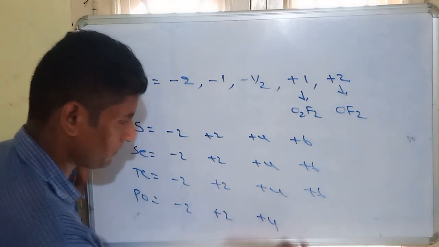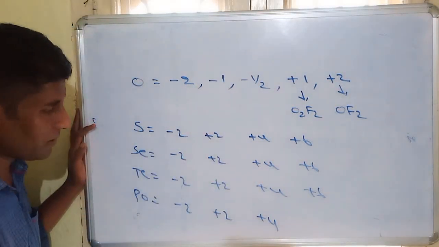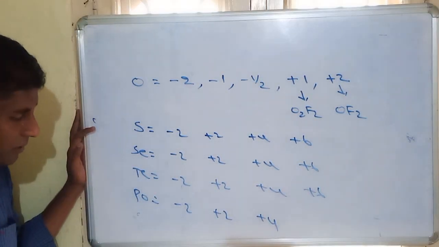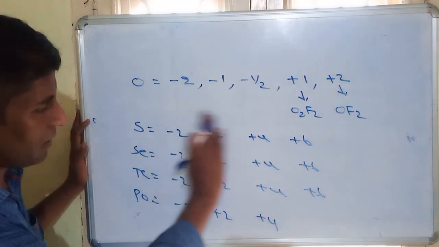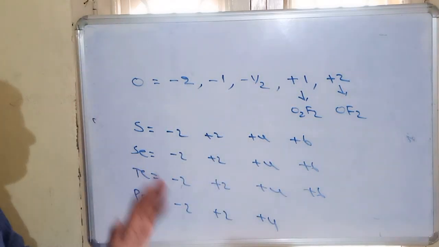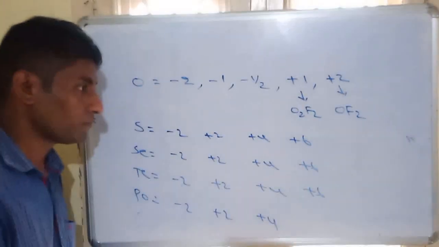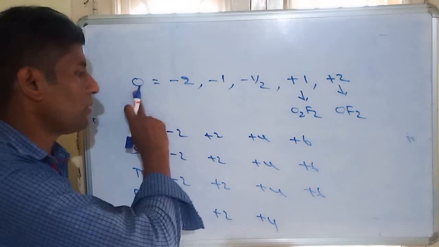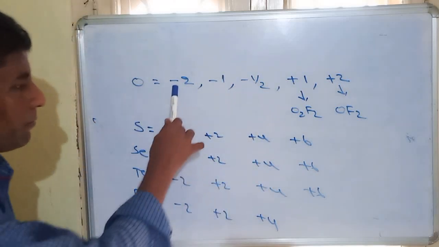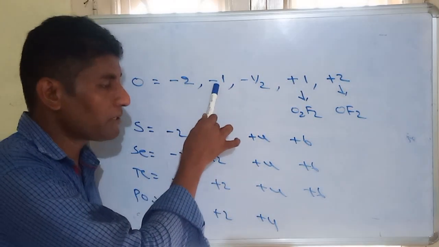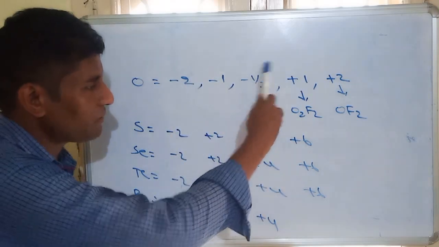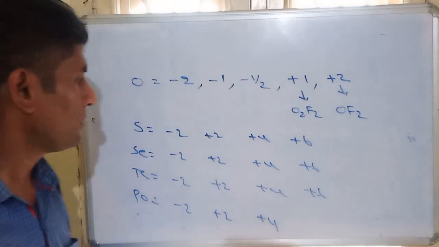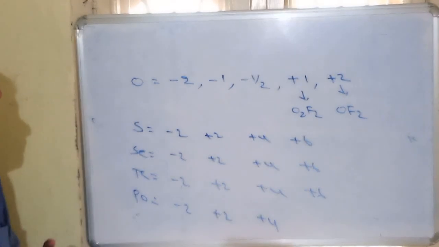+2, +4. Why? Because due to inert pair effect, the +6 stability decreases from top to bottom, or it simply does not show +6, only up to +4 it will exhibit. So these are the oxidation states of 16th group elements. Oxygen only shows positive with fluorides. Remaining in all molecules, oxygen will show negative charge: -2 in oxides, -1 in peroxides, -1/2 in superoxides. Remember it. These are the oxidation states of 16th group elements.